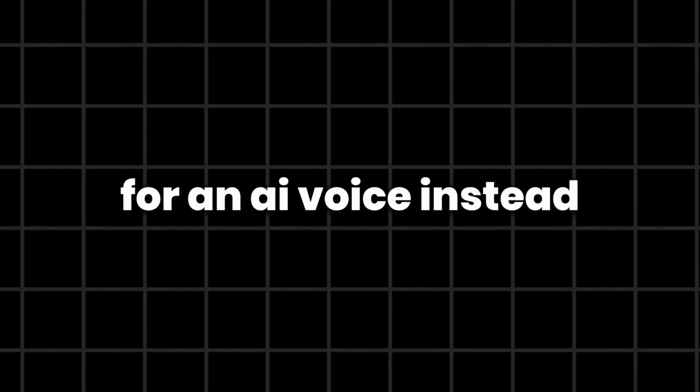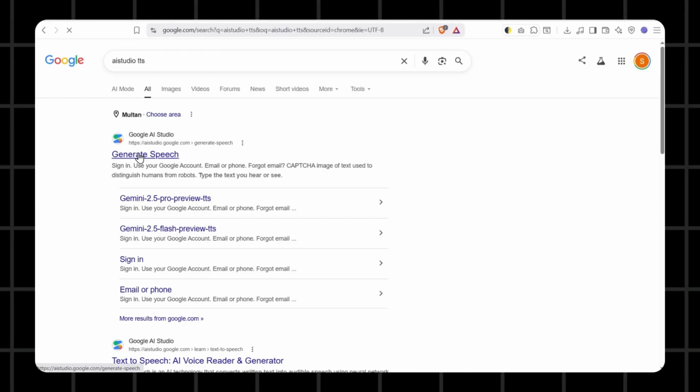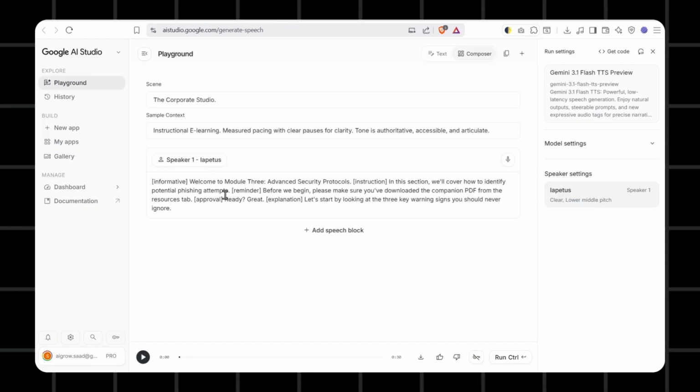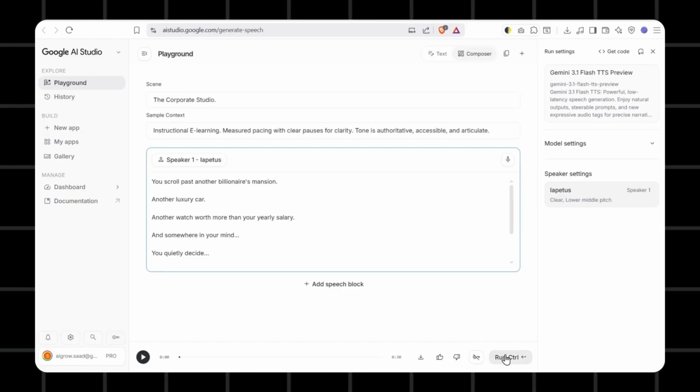But if you are looking for an AI voice instead, search for AI Studio TDS. Select the training guide option and enter your script there to generate a natural-sounding voiceover.